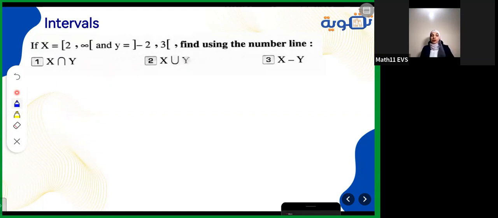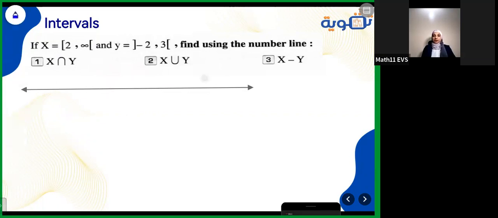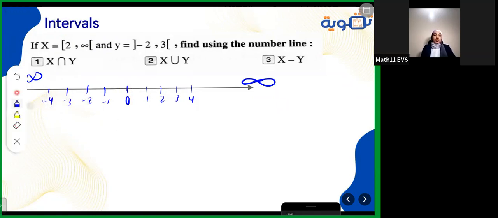That means you have to draw the number line and represent them. Find X intersection Y, X union Y, and X difference Y. So first of all, drawing the number line here, I will make it starting from infinity, and here it's negative infinity. In the middle, I put 0, 1, 2, 3, 4, and so on, and -1, -2, -3, and so on. Representing them, X intersection Y.